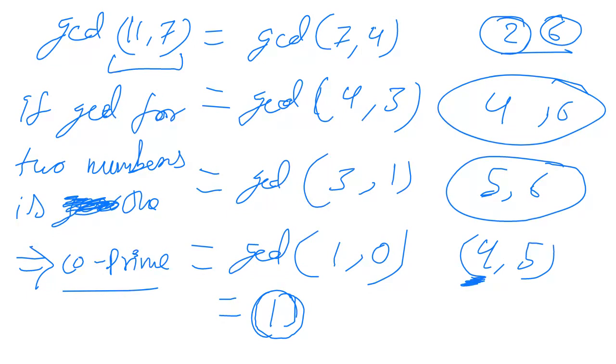4 and 5 are co-primes. There is no other number which divides 4 and 5. 1 is the exception, because 1 is the greatest common divisor for them. 1 is the GCD for all numbers, if we find out the GCD.